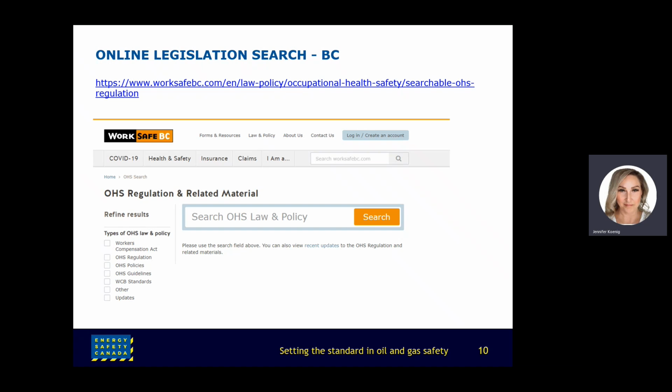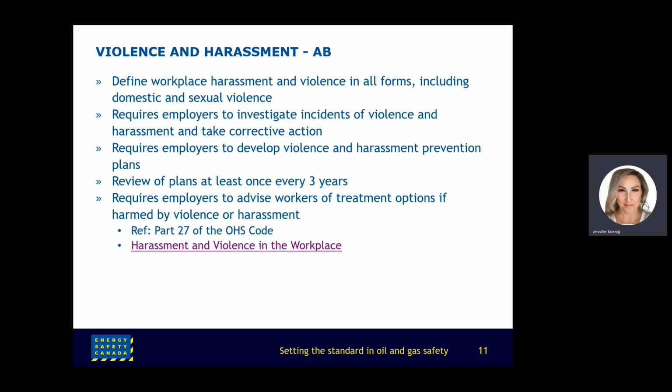WorkSafe BC has a similar online legislation search tool located on the WorkSafe BC site under searchable-OHS-regulation. Violence and harassment legislation for Alberta can be found in Part 27 of the OH&S Code or by using the link provided on the page.